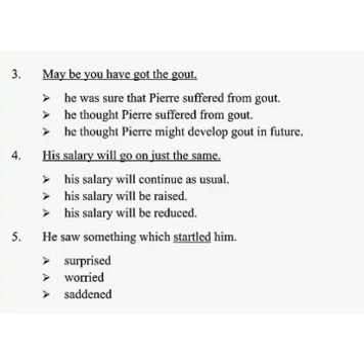Okay, now the fourth one. His salary will go on just the same. The options are A, his salary will continue as usual. B, his salary will be raised. C, his salary will be reduced. Now, option A is the suitable and correct option. His salary will go on just the same means his salary will continue as usual.